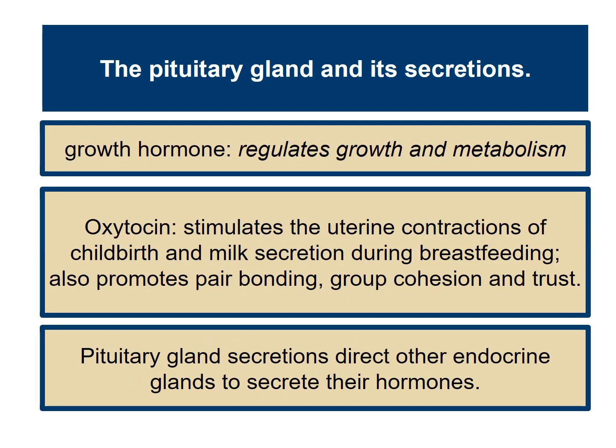The pituitary gland and its secretions. Growth hormone regulates growth and metabolism. So if there's any kind of issue with growing, it's going to stem from the pituitary gland. Oxytocin stimulates the uterine contractions of childbirth and milk secretion during breastfeeding, but it also promotes pair bonding, group cohesion, and trust. So it's a hormone that's released from the pituitary gland. The pituitary gland secretions direct other endocrine glands to secrete their hormones as well.